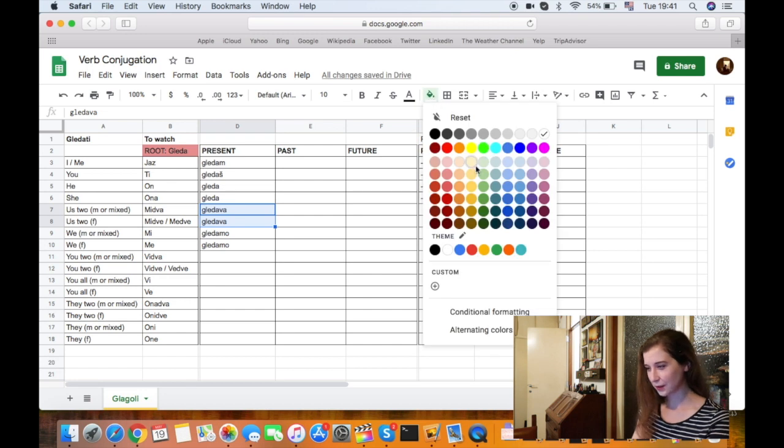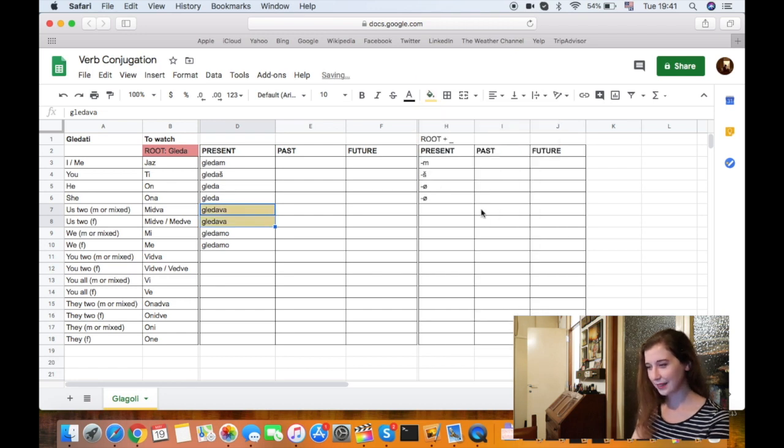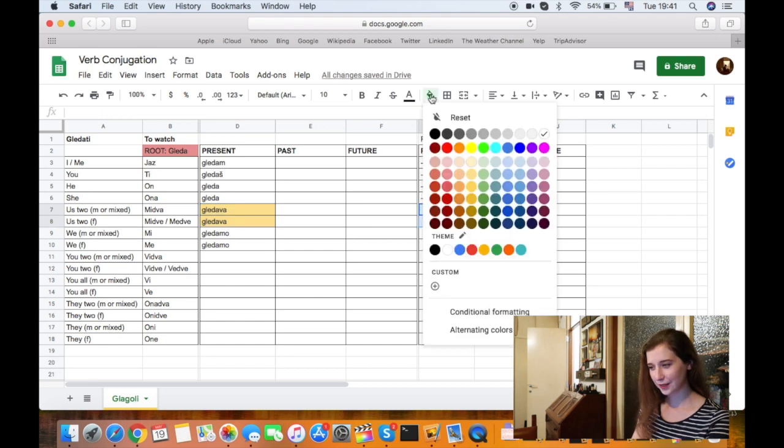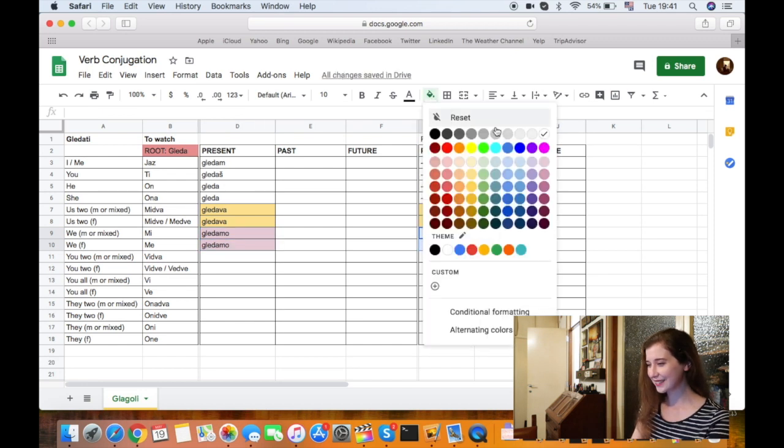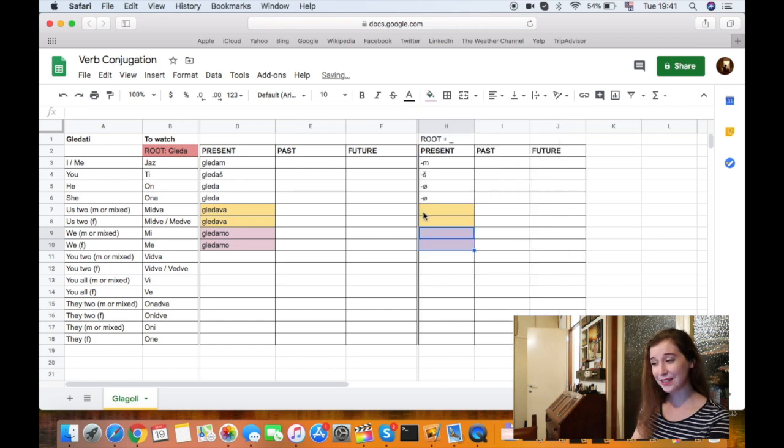right? So maybe let's use this one, all right? And here as well, we will use this like this, and this maybe pink, I don't know, I like this one, I like it, all right? And then this one as well here. All right, so what happened here?